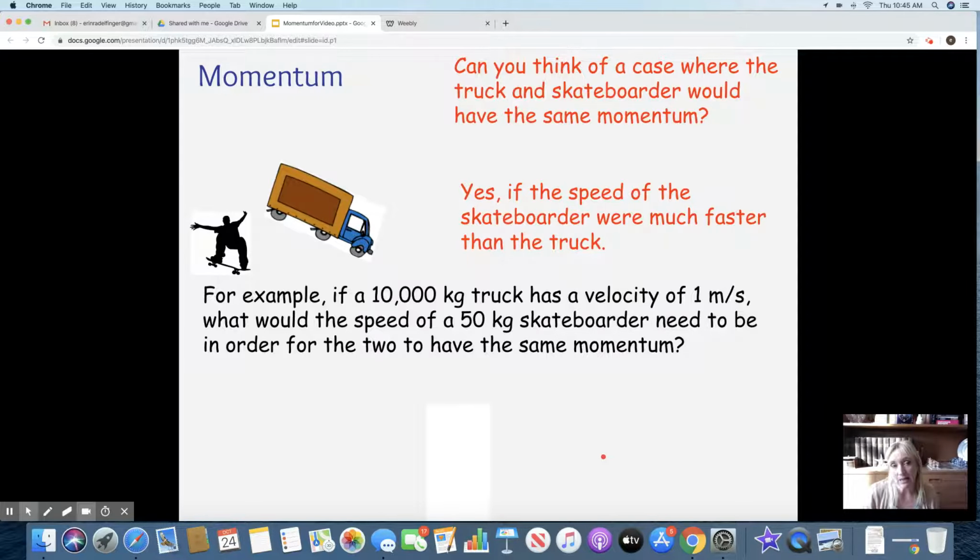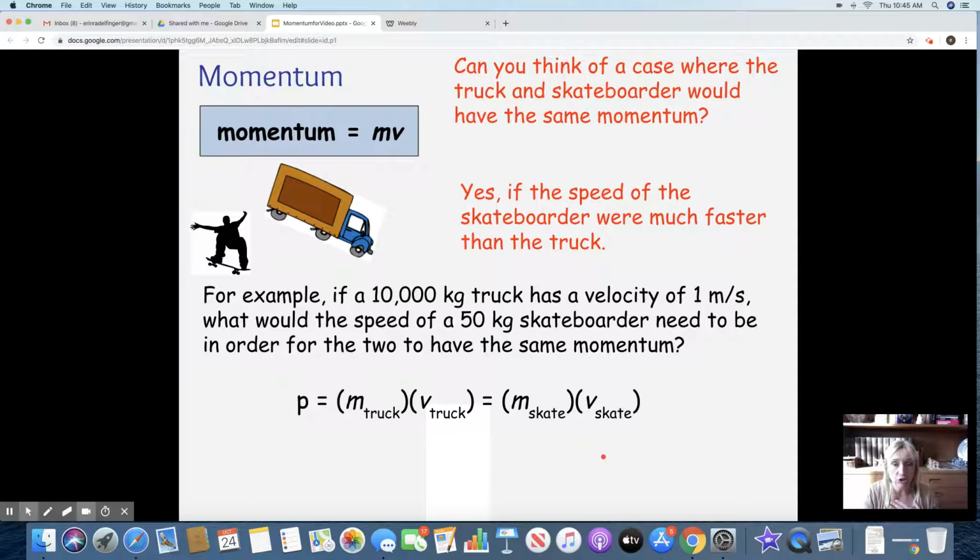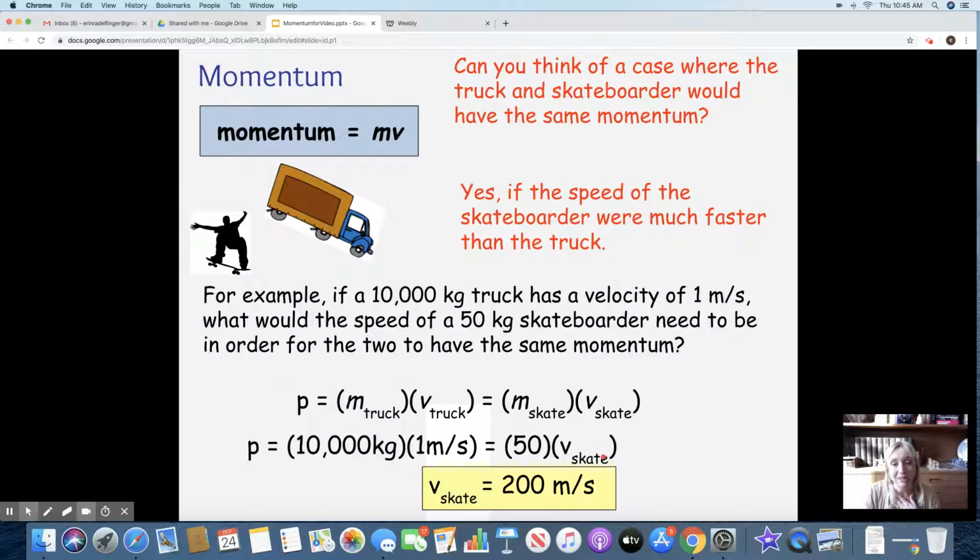And if they have the exact same momentum and they crash head on, the overall result would be that they would stop. So there's going to be a lot of velocity involved in that skateboarder. Here's your formula: momentum equals mass times velocity. You would just plug in, go ahead and see what you could do. Get your calculators, all right? The skateboarder would have to be going 200 meters every second. That's ridiculously fast, right? 200 meters in a second. But that would equal out.